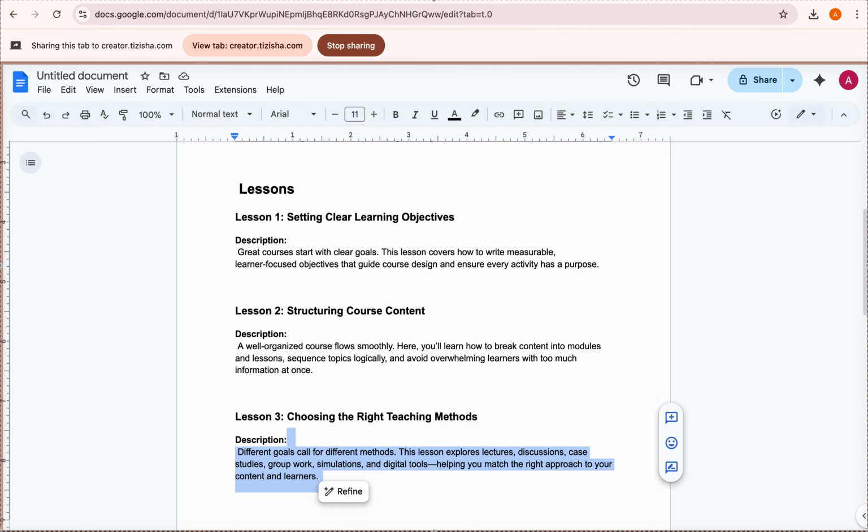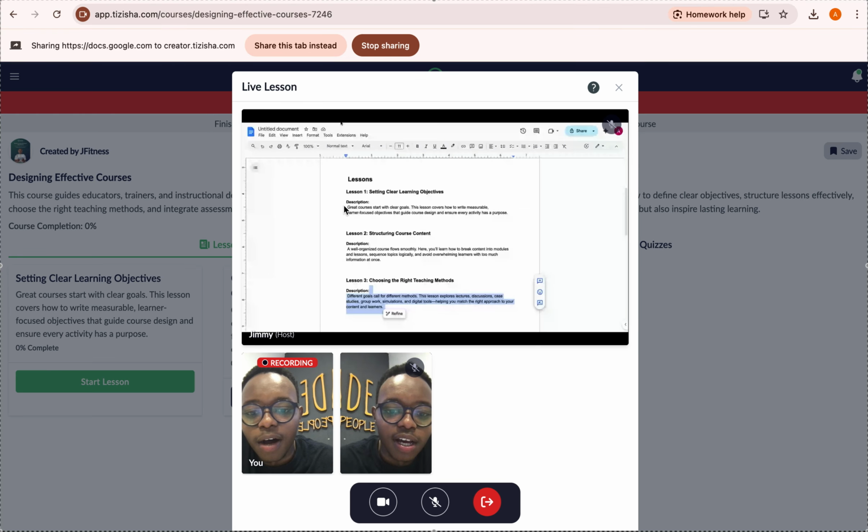If I share that, you get to see the learner is able to see the shared screen, and this is the host screen, then this is the learner labeled as you, and now we have the editor. Their camera is still on, right? So you can see the editor as they're presenting. Okay, so that's basically how the live lesson feature works.